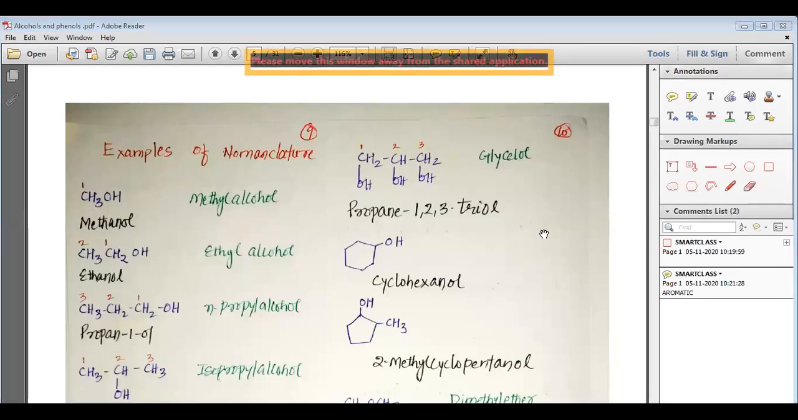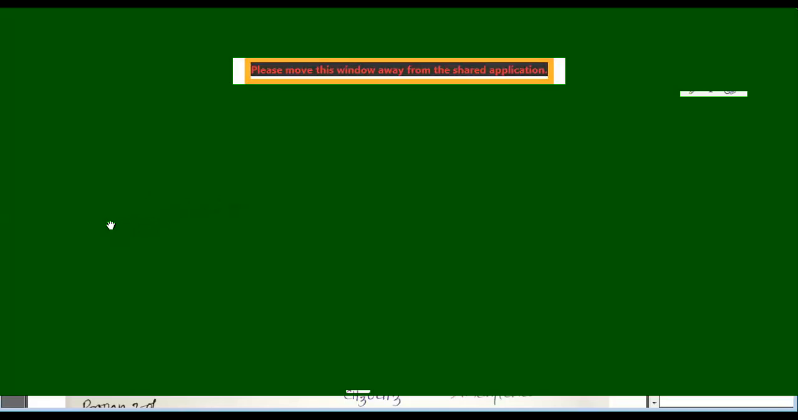Okay, then, my dear students, examples of nomenclature. When we have a single carbon atom and it is aliphatic alcohol, we call it methanol or methyl alcohol. See, with the black pen I have written the IUPAC name, and with the green pen I have written the general name or common name. Please remember, with the black pen I have written the IUPAC name. So if you are asked to give the IUPAC name, you should give the name which is written with the black pen. Then we have ethyl alcohol, 2 carbon.